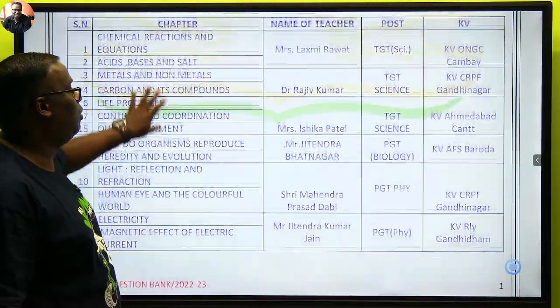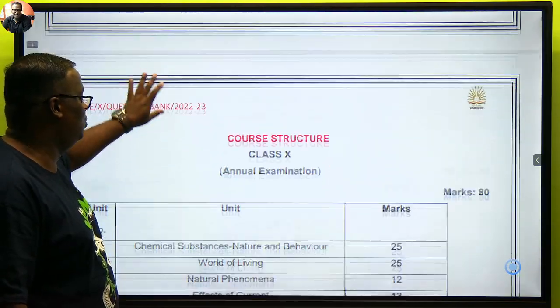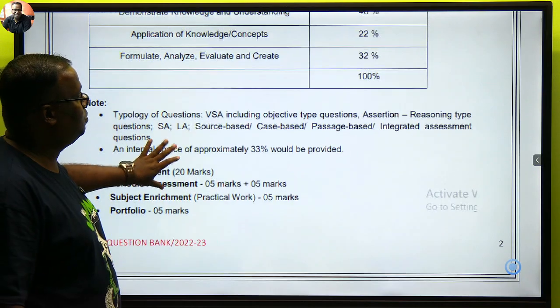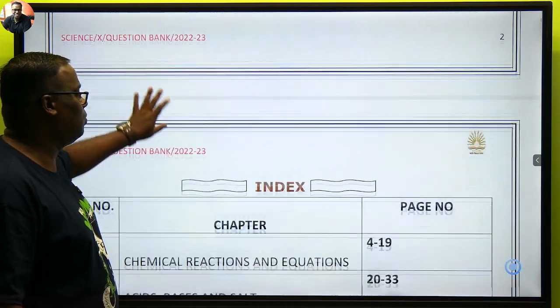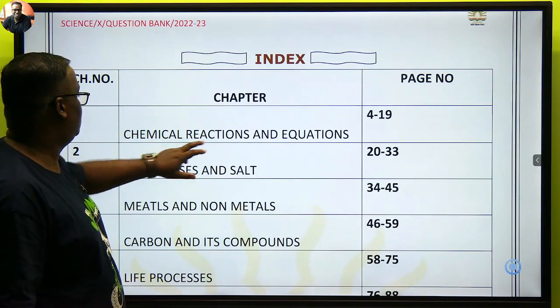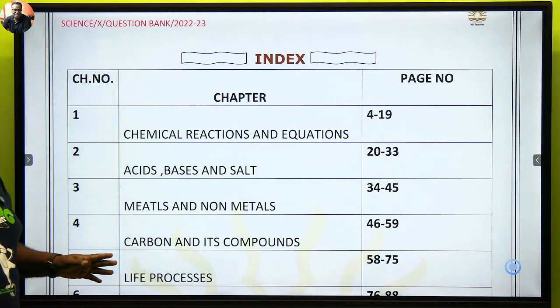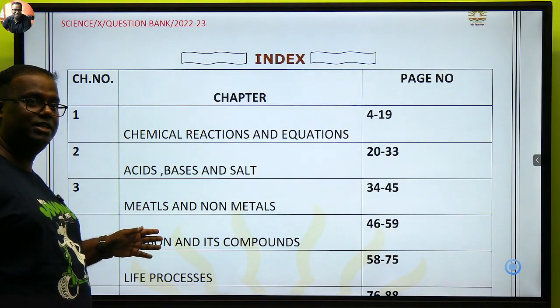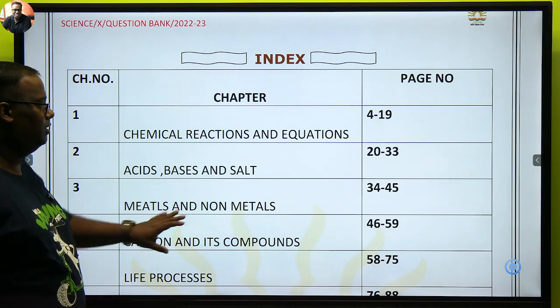So they have all done. They have done so much of hard work for you. So annual examination marking scheme is there. Then percentage is there. This is 22, 23, but questions remain the same. Now see chapter wise. ये सब तुम्हारा काम है करना. तुम लोग बैठ के क्या करो, वही करते रहो. डैश एंड डैश टिकटॉक वीडियोस.